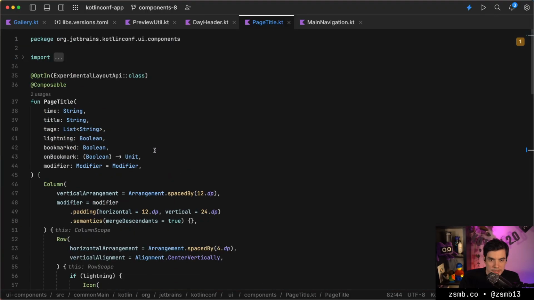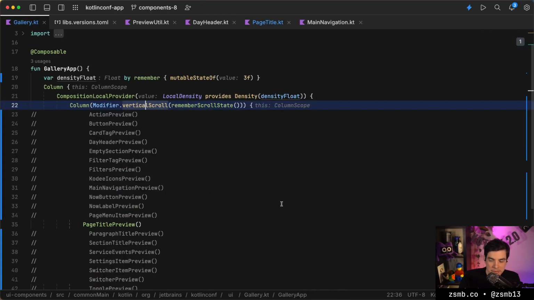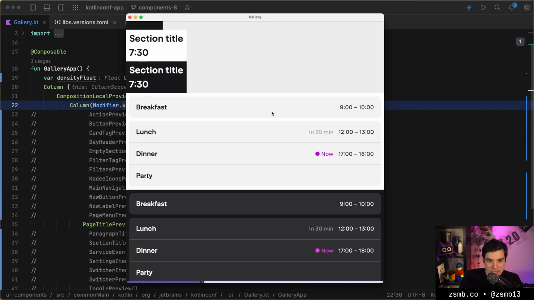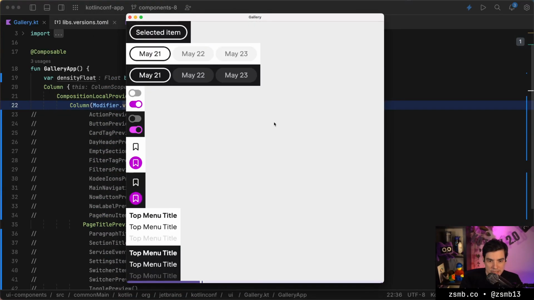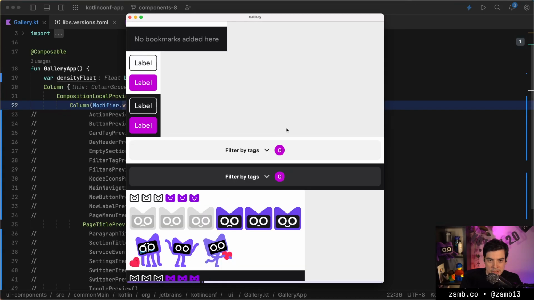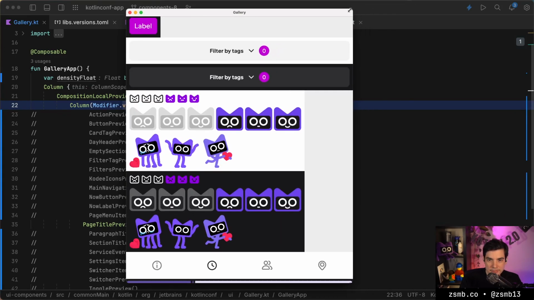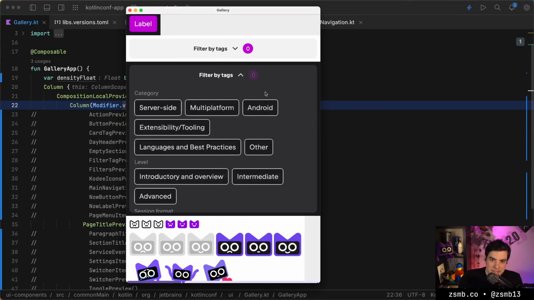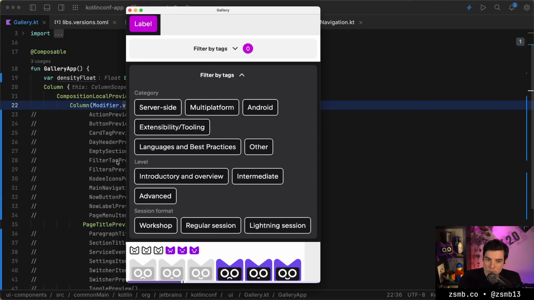Okay, what else before we get to a new component? I wanted to show one more component that I think turned out nicely, and it's a good example of just how easy it is to build stuff with Compose. So we have this filter by text component that you can see here. Basically we can just tap the header on it. It will open up and we have a bunch of categories. And this will be part of the search experience inside the app.